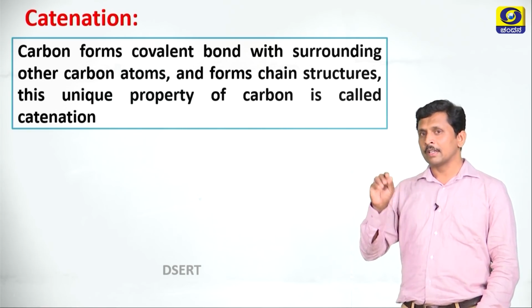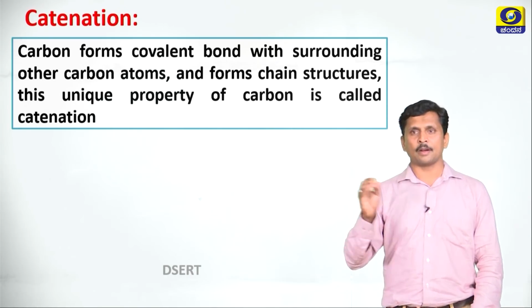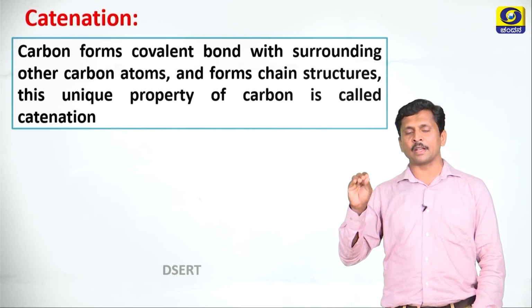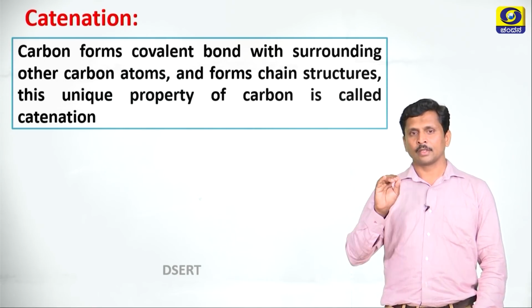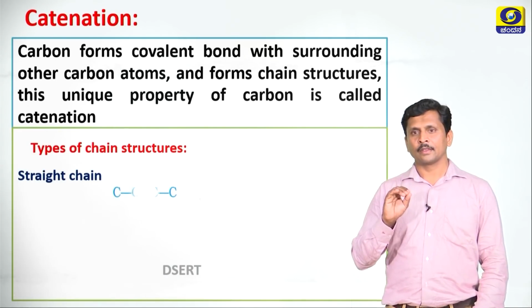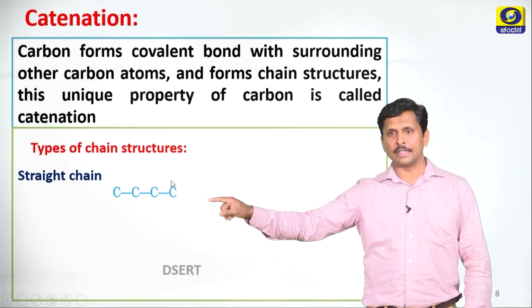Once again I will repeat, carbon forms covalent bonds with surrounding other carbon atoms and forms chain structures. This unique property of carbon is called the catenation property. There are 3 types of chain structures. A straight chain. See the structure here. The 4 carbon atoms are arranged in a linear fashion.